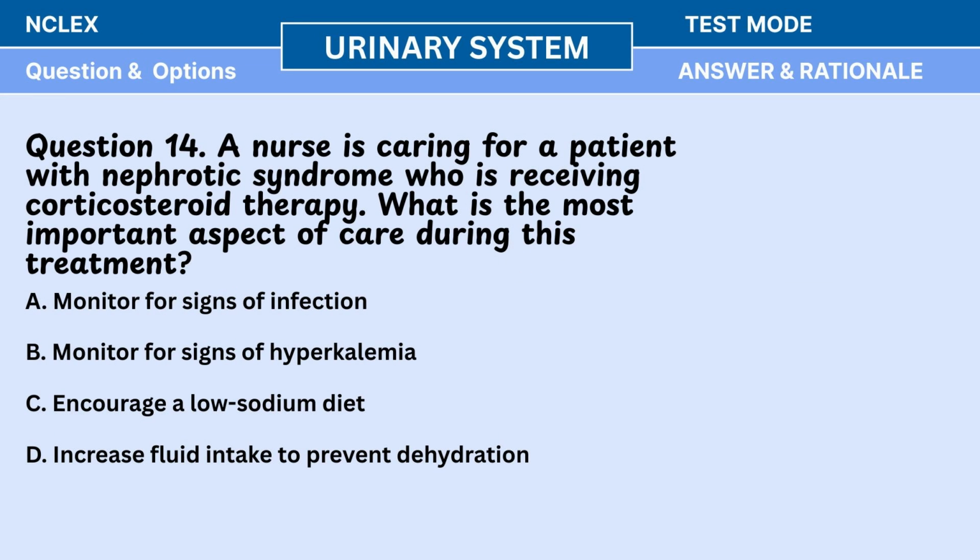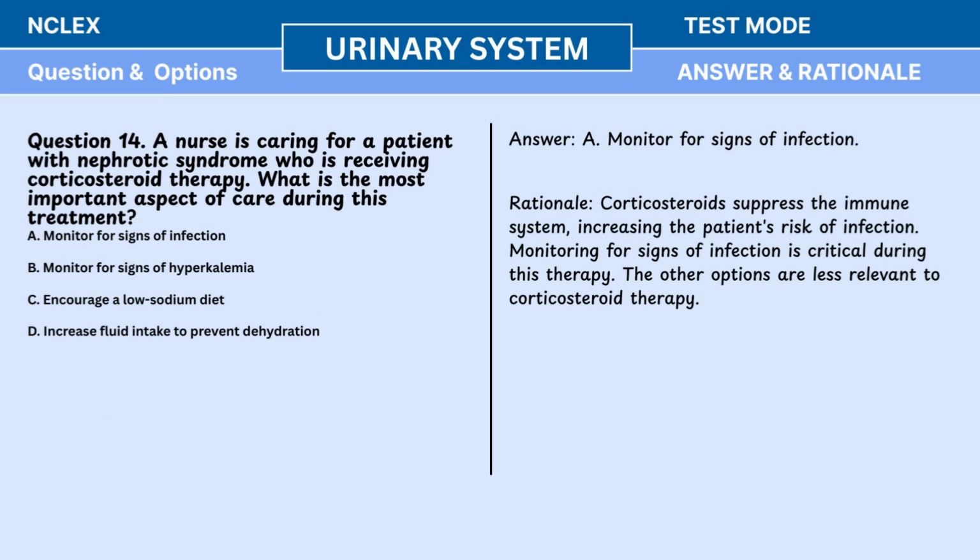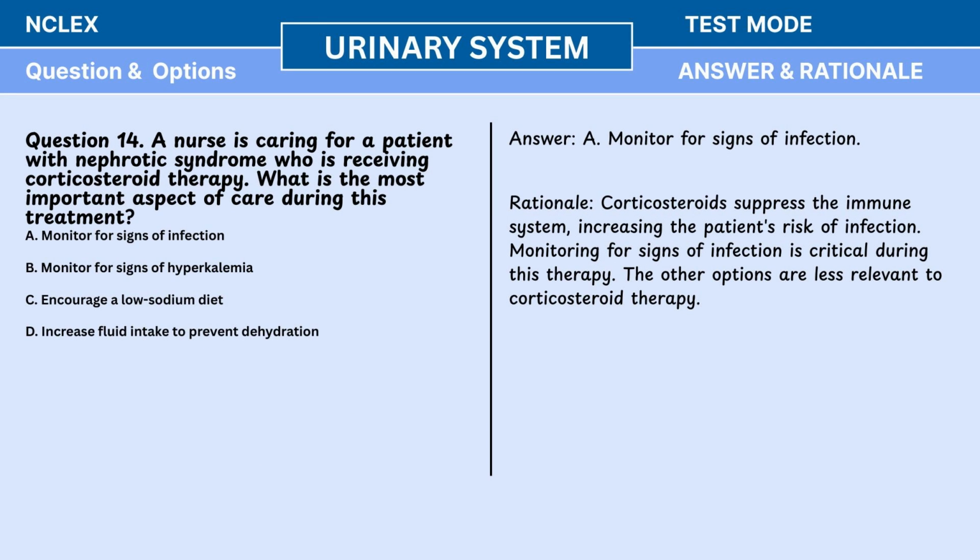Question 14. A nurse is caring for a patient with nephrotic syndrome who is receiving corticosteroid therapy. What is the most important aspect of care during this treatment? A. Monitor for signs of infection. B. Monitor for signs of hyperkalemia. C. Encourage a low-sodium diet. D. Increase fluid intake to prevent dehydration. Answer: A. Monitor for signs of infection. Rationale: Corticosteroids suppress the immune system, increasing the patient's risk of infection. Monitoring for signs of infection is critical during this therapy. The other options are less relevant to corticosteroid therapy.